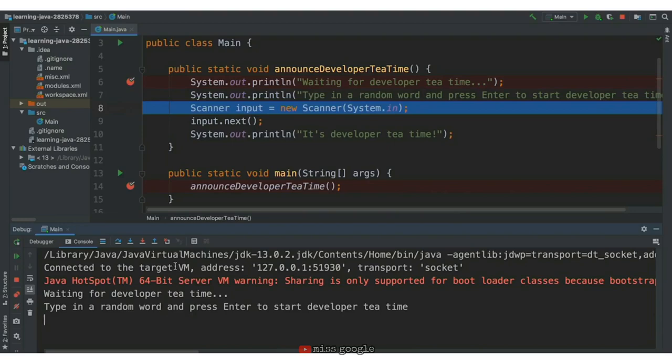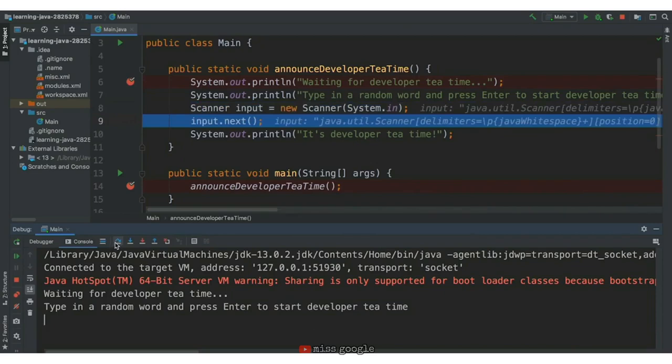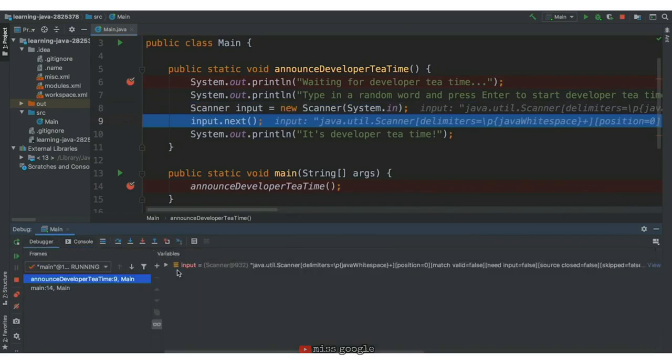On this line, we create a variable called input. We call input a local variable because it's created within the function. It is local to that function and cannot be accessed outside the function's implementation. Its scope is limited to this function. Let's hit step over again. And since input is accessible at this point in the program, we see input as a variable in our debugger.